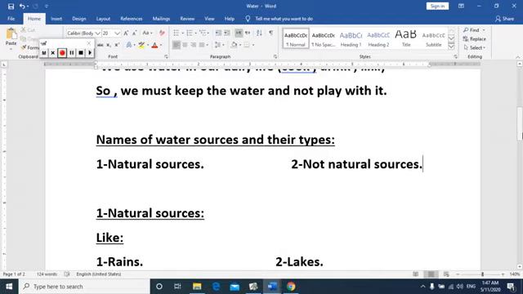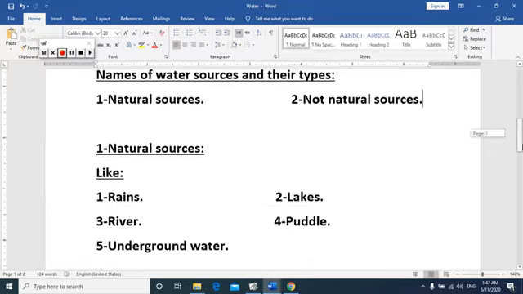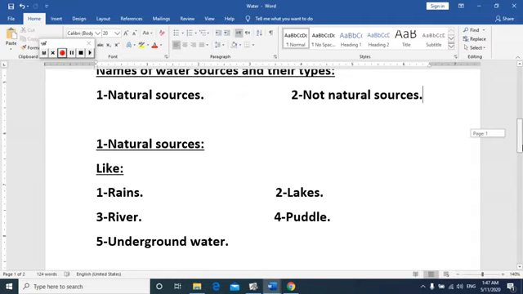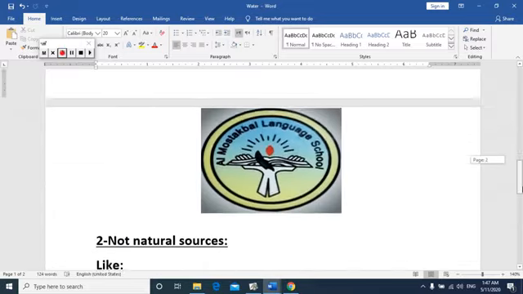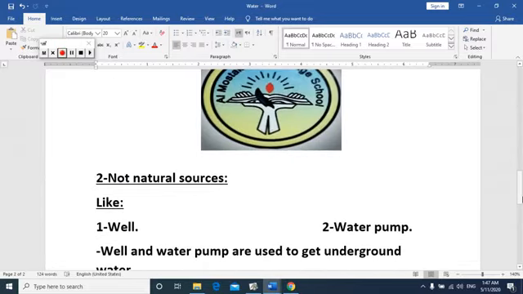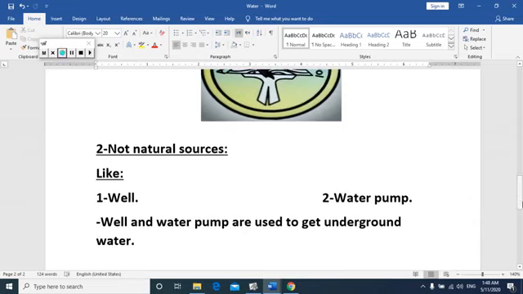The first type, natural sources like what? Number 1, rain. Number 2, lakes. Number 3, river. Number 4, puddle. Number 5, underground water. The second type, not natural sources like well and water pump. We said that well and water pump are used to get underground water.